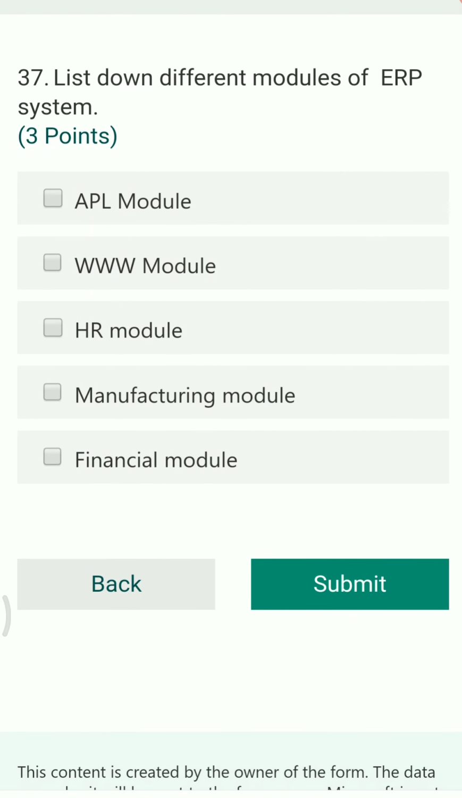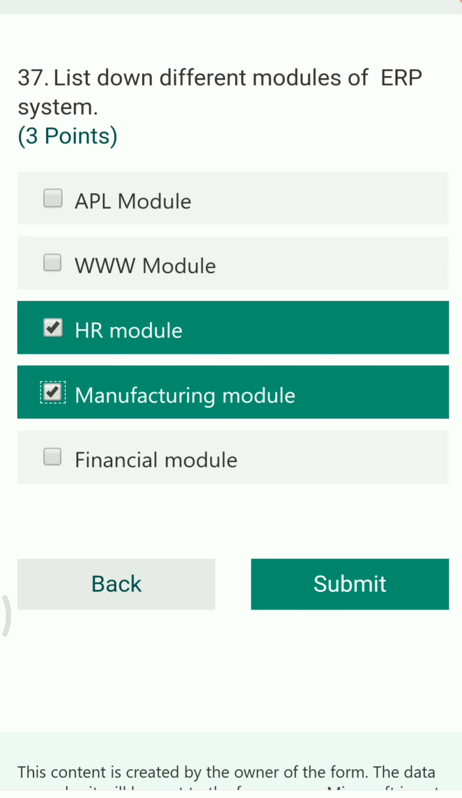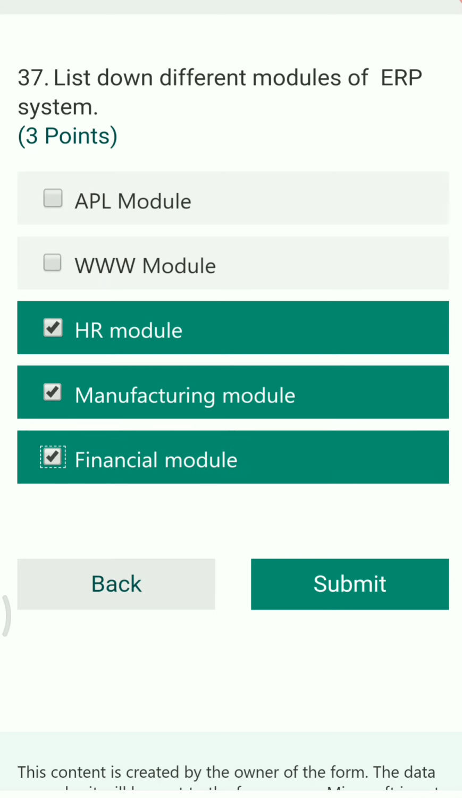Next question. List down different modules of the ERP system. The modules of ERP systems are the HR module, that is human resource module, manufacturing module and finance module. So this is all about the MCQs according to the board pattern for the IT paper. It is based on lesson number 2, digital marketing, e-commerce and e-governance, and enterprise resource planning, that is ERP.